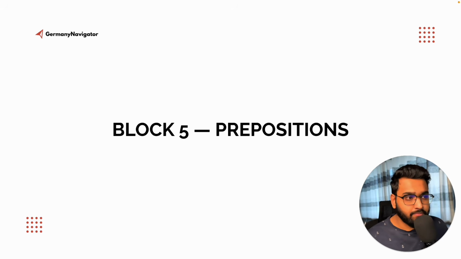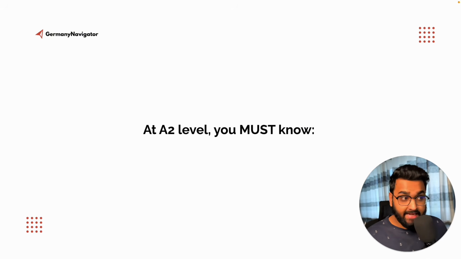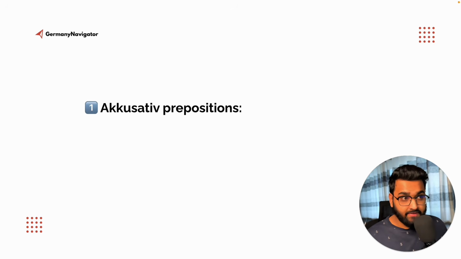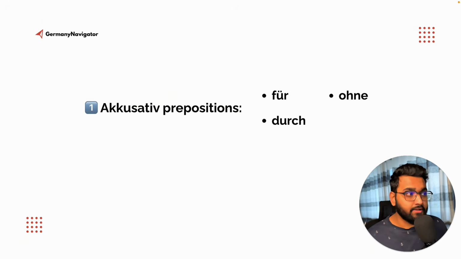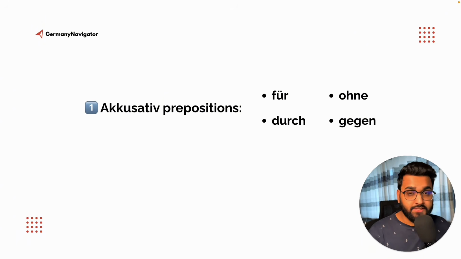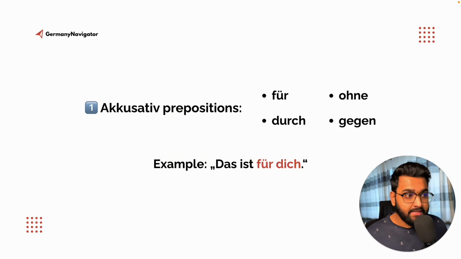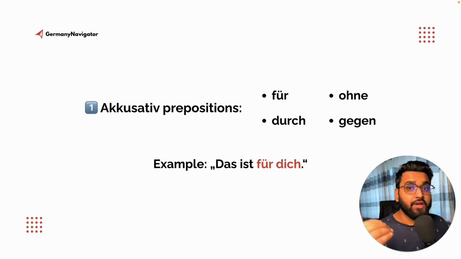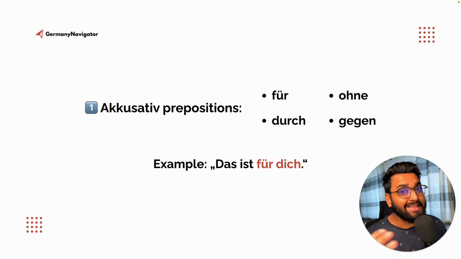notice. Now let's continue with block number 5, which is prepositions. At A2 level, you must know the first one, accusative prepositions like für, ohne, durch, gegen. These are some prepositions which always use accusative case. Example, das ist für dich. Das ist für dich. You don't say das ist für dir, you say das ist für dich because it's accusative